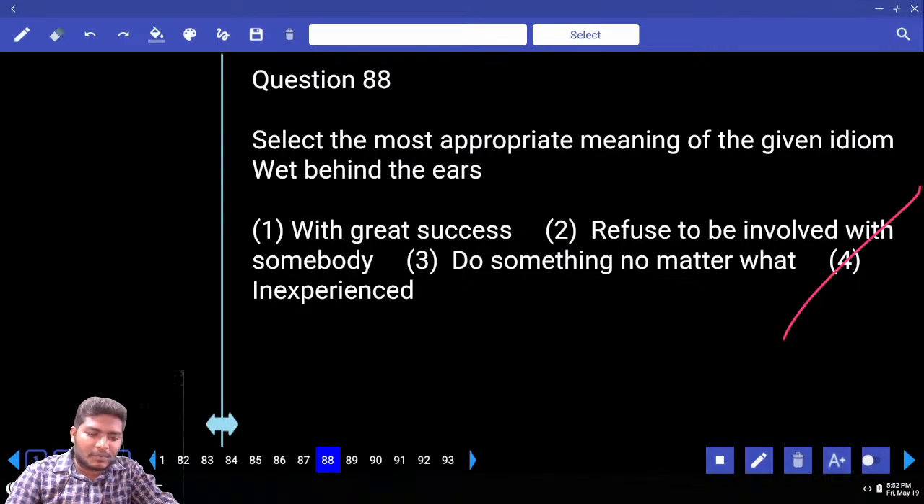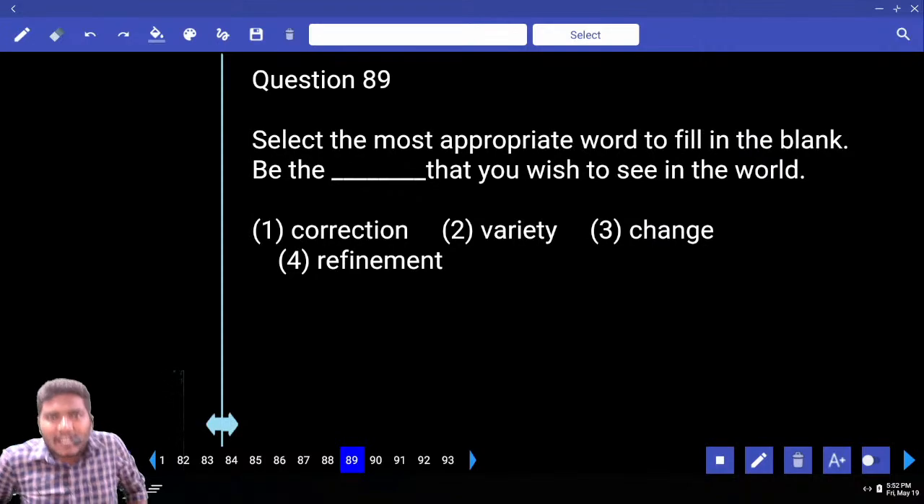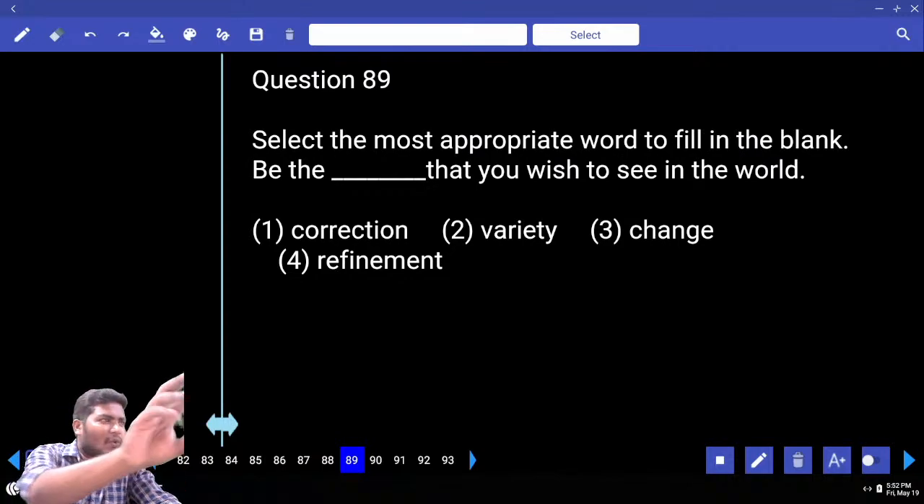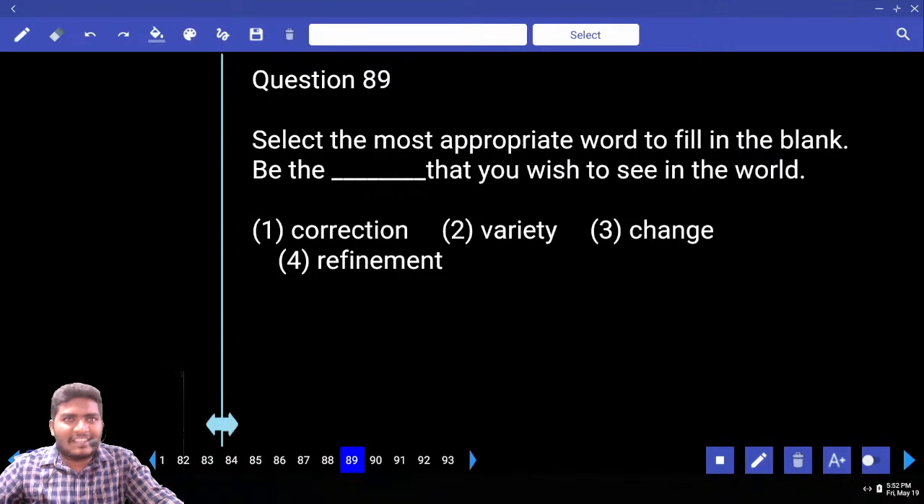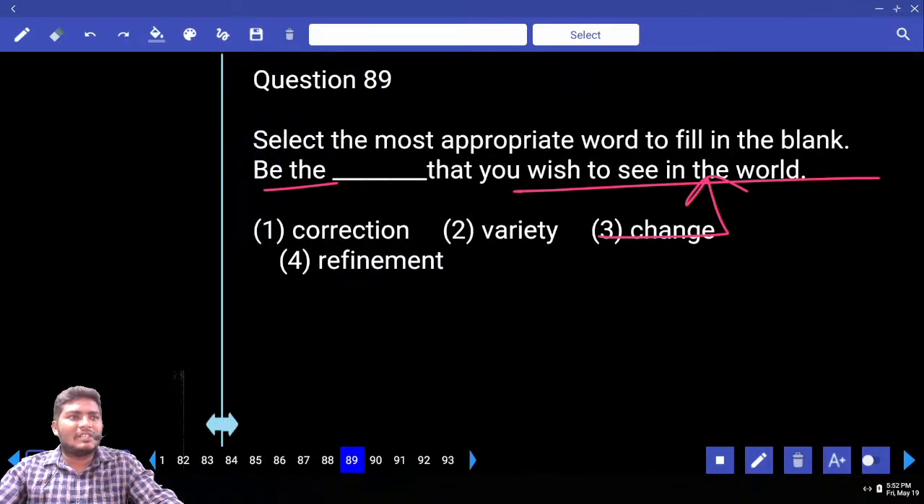Okay. Next, move to 89. Be the dash that you wish to see in the world. Be the correction, be the variety, be the change, be the refinement. This is a general saying, like a quote you put as a status on WhatsApp. You don't need grammar for this. It is just like all that glitters is not gold. It is that type of sentence. It is a general saying: be the change that you wish to see in the world.